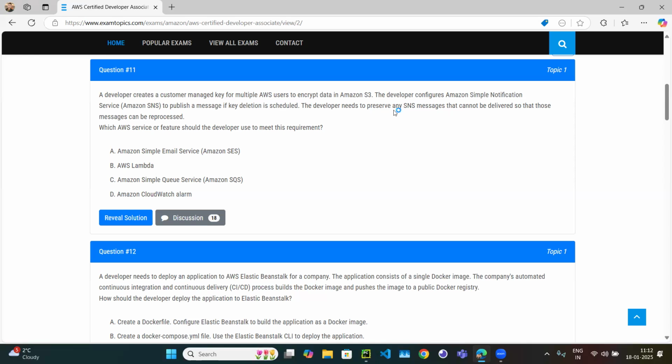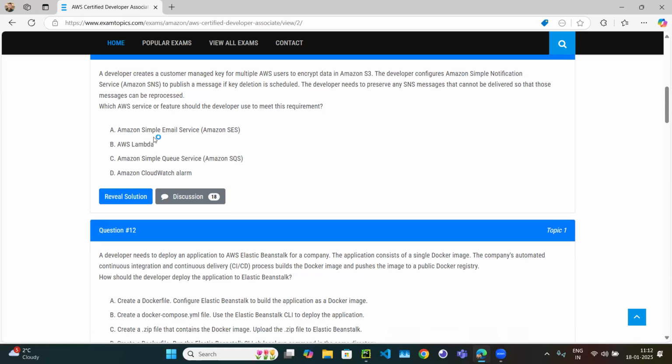The developer needs to preserve any SNS message that cannot be delivered. When a notification is sent, sometimes it is sent properly, sometimes it is not. So what the developer wants is, if the message is unable to be delivered, it should be stored somewhere so that it can be reprocessed. Which service should the developer use?